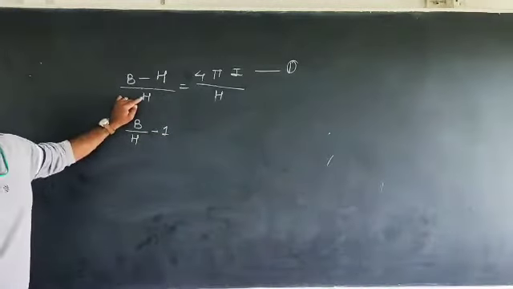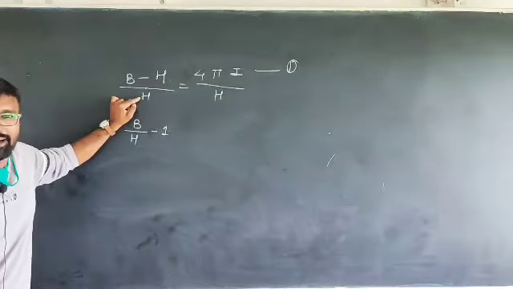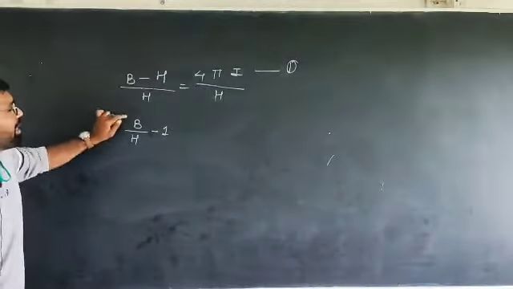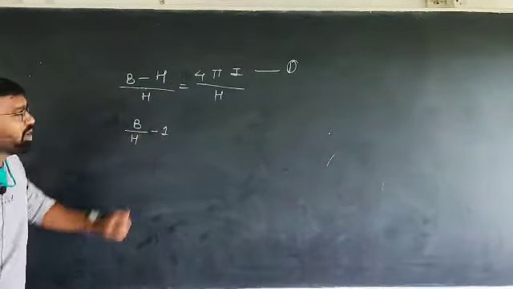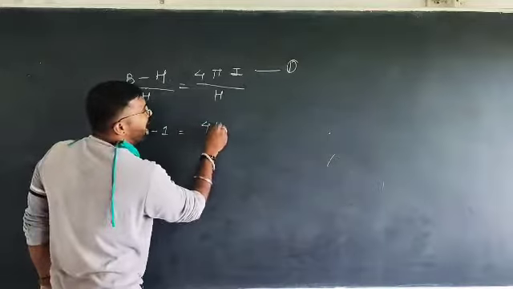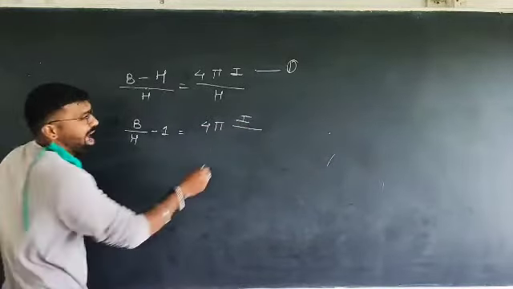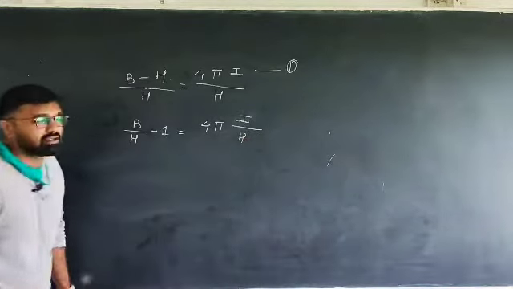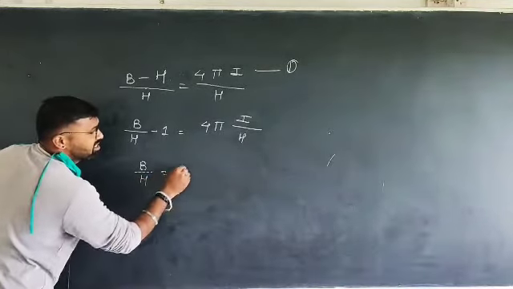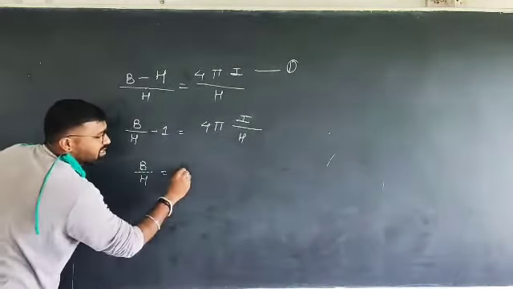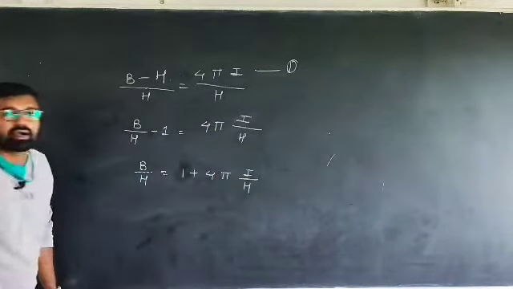How? What did we do? The numerator and denominator, this is the denominator, meaning we divided by it. B upon H minus 1, H upon H cancels to 1, which is equal to 4 pi I upon H. 4 pi is a constant. I is the capacity of a substance to be magnetized and H is the strength of the external field, right? This equation can also be written as B upon H is equal to, minus becomes plus, 1 plus 4 pi I upon H, right?